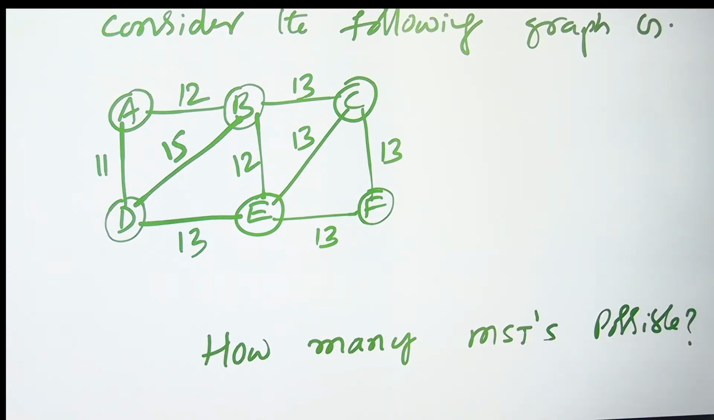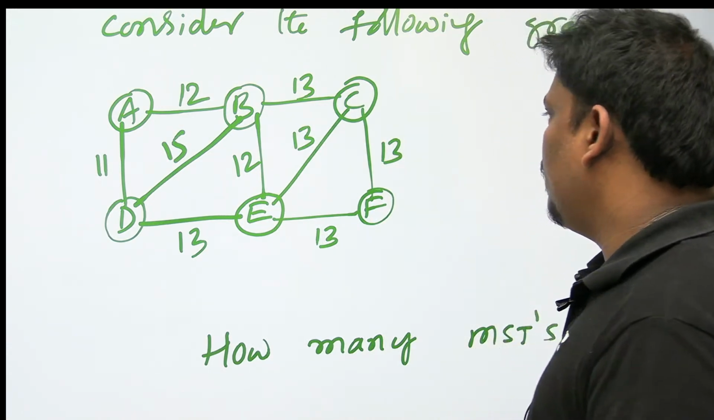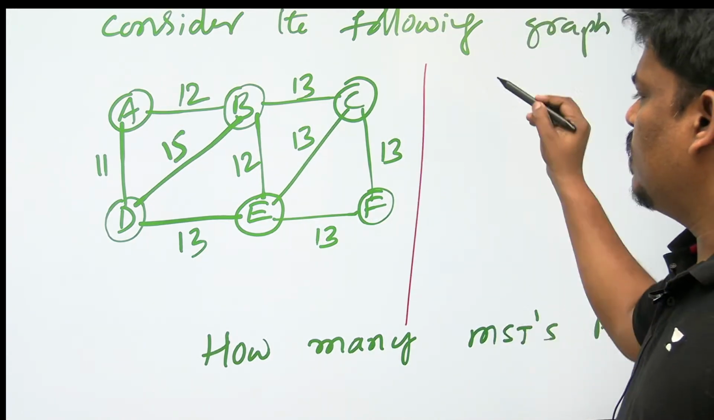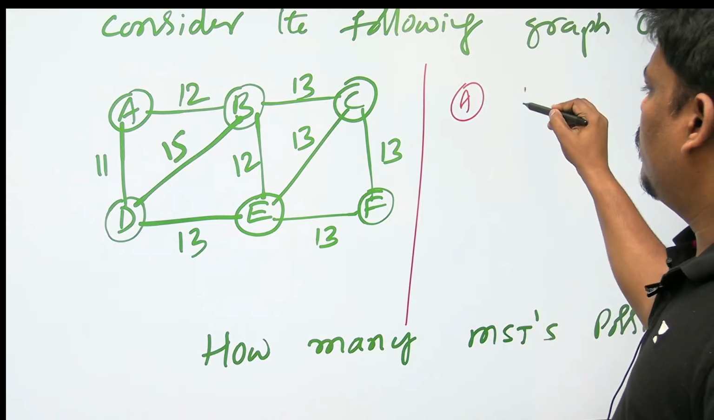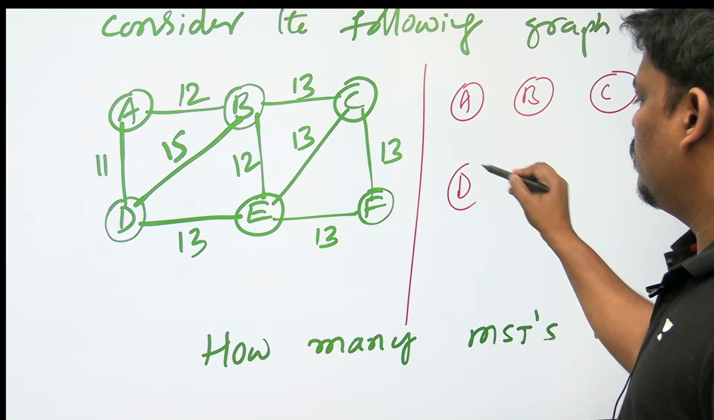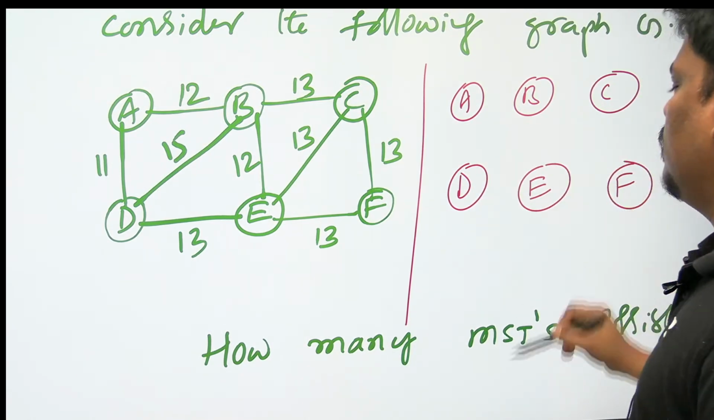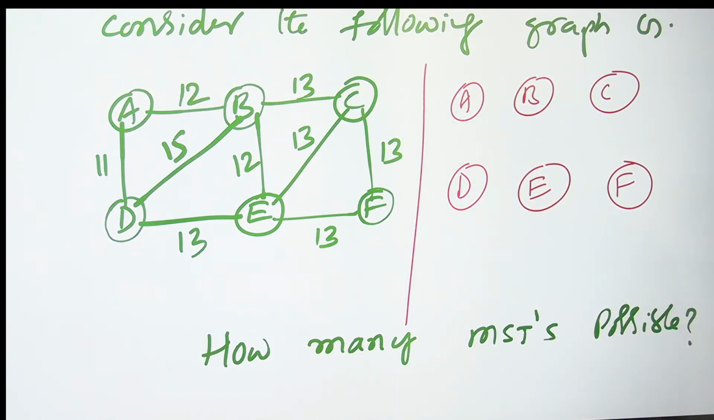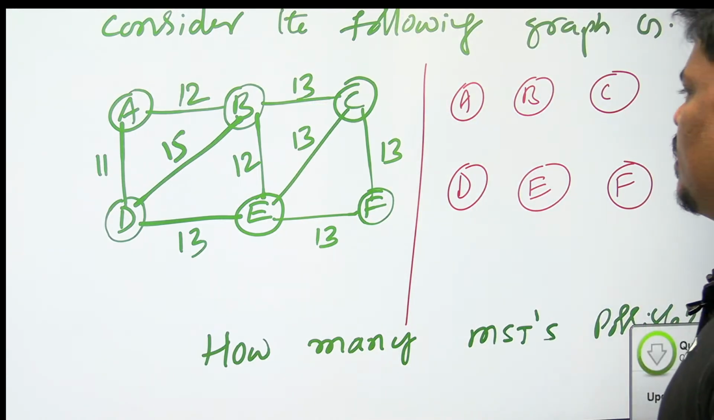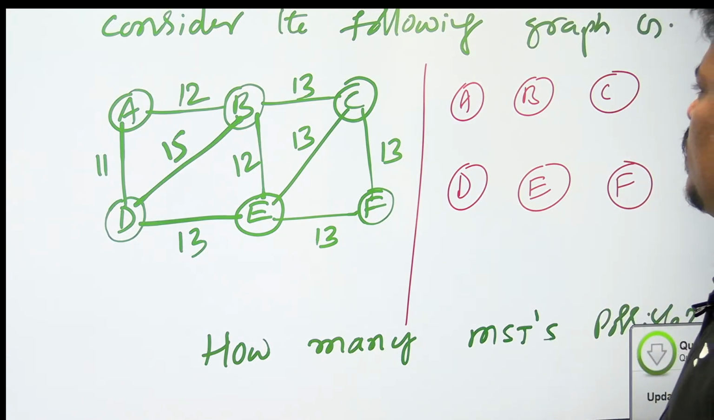Can you see this? Consider the following graph G. One graph is given. How many MSTs are possible for this graph? Let's write it once: A, B, C, D, E, F. Let's see how many MSTs are possible. I am also doing it for the first time. There are 6 vertices, so I want only 5 edges.